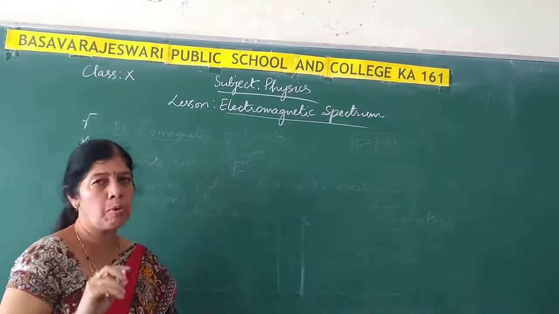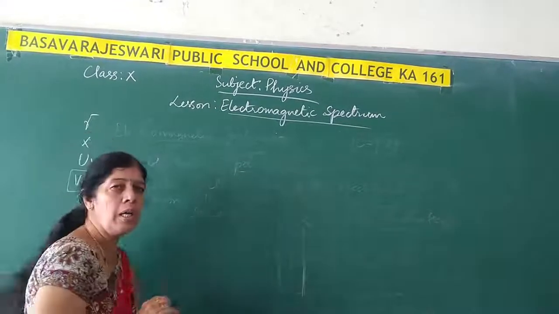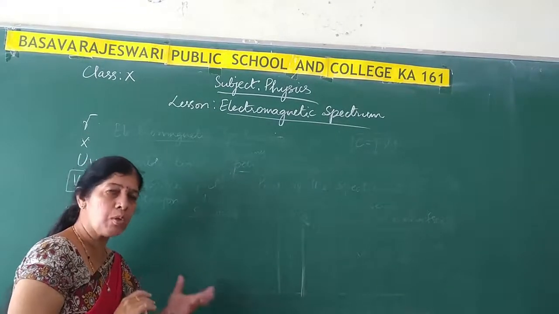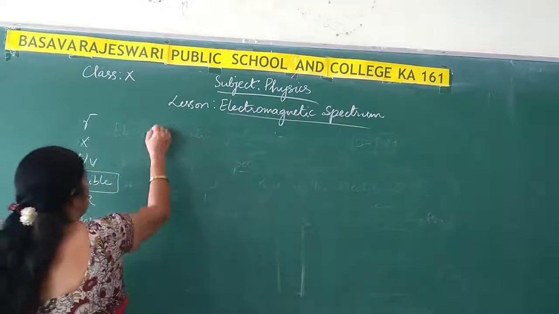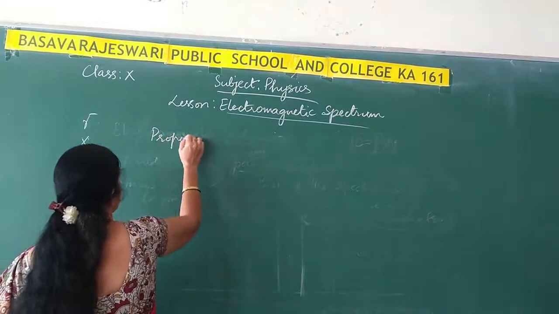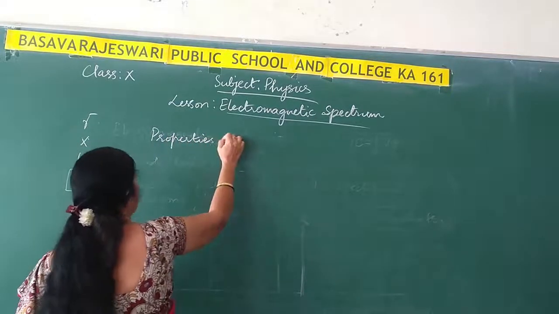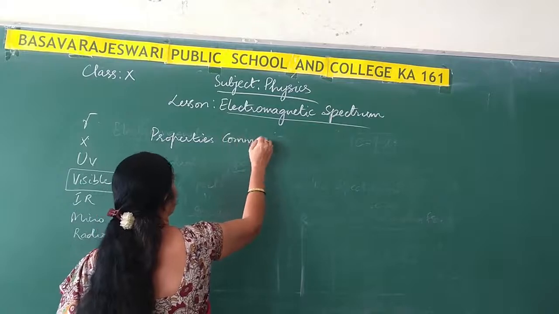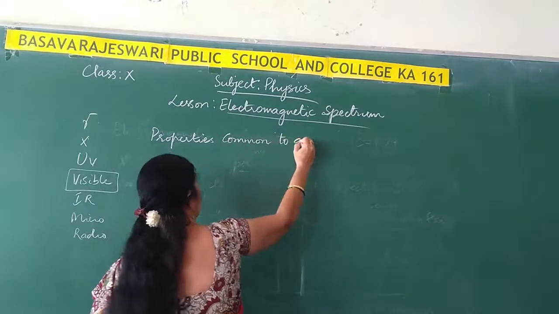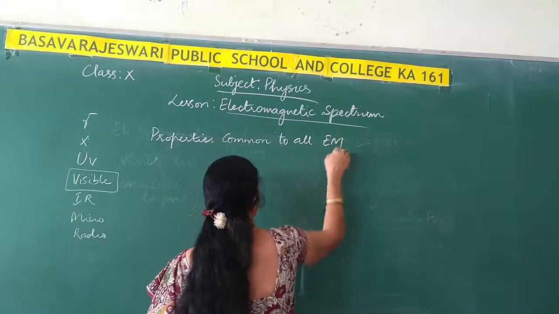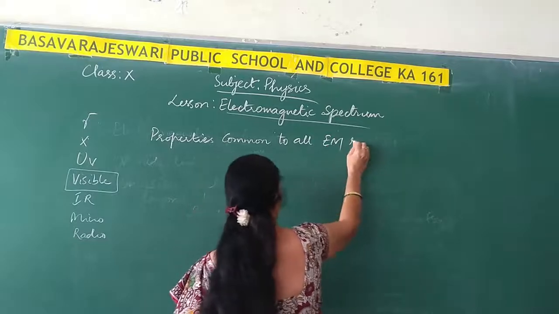Understood? Now there are some properties which are common to all the electromagnetic radiations. Which are those common properties? We shall just learn the properties common to all electromagnetic radiations. EM stands for electromagnetic.